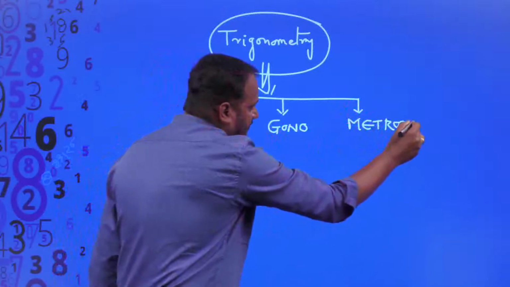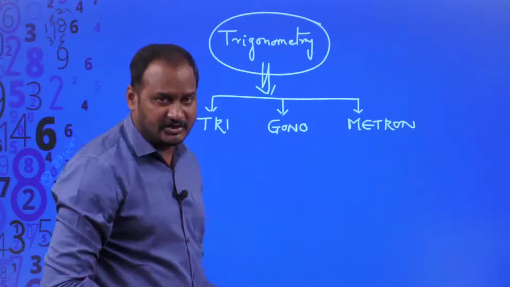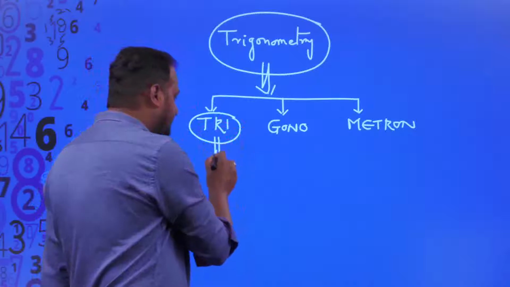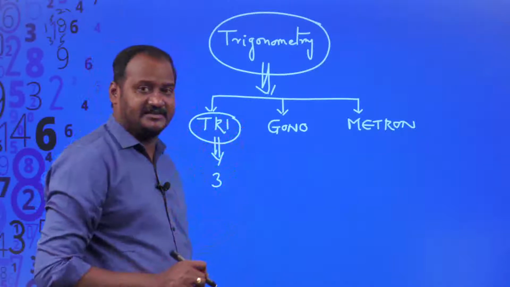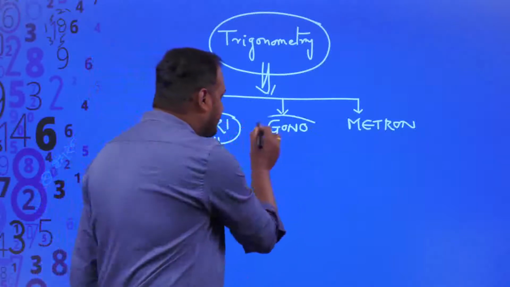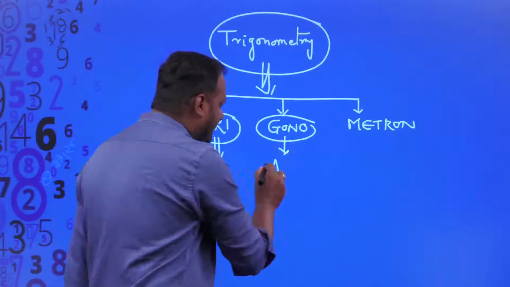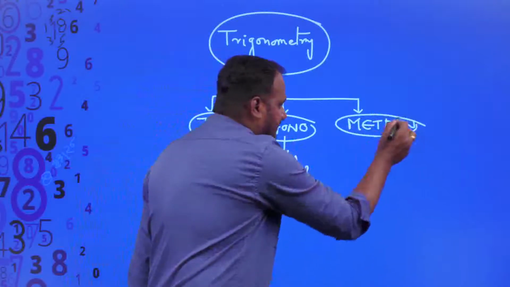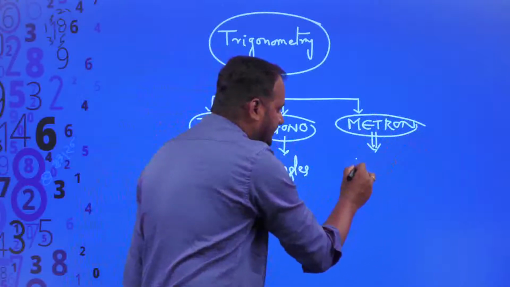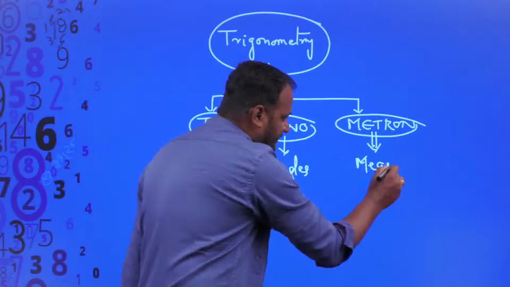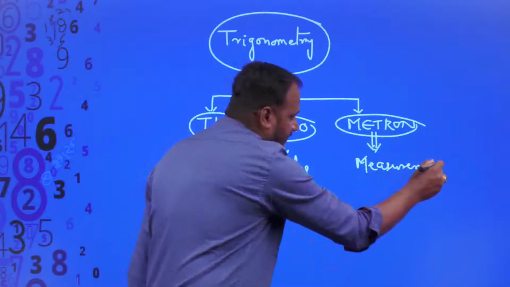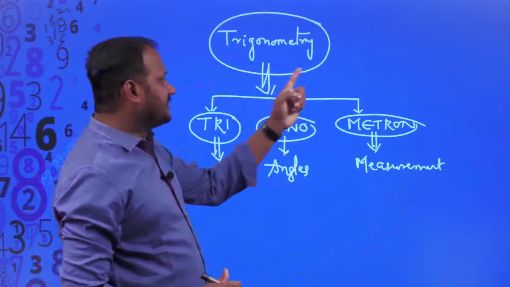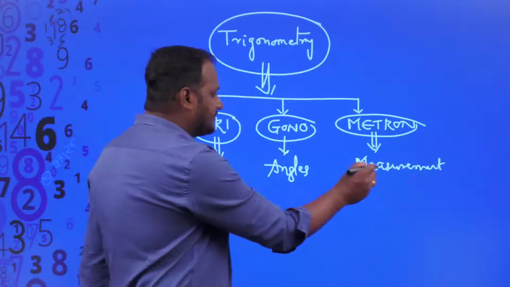So these are three Greek roots. The meaning of tri is three, gono means angles, and the meaning of metron is measurement. So briefly, the meaning of trigonometry is three angles measurement.